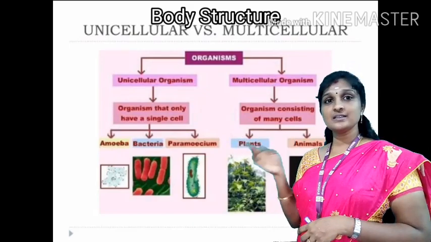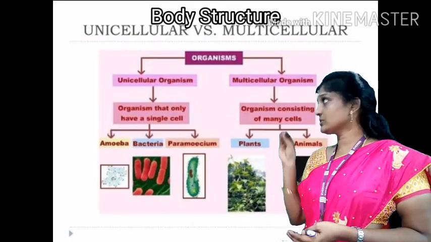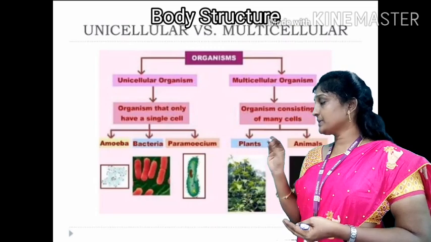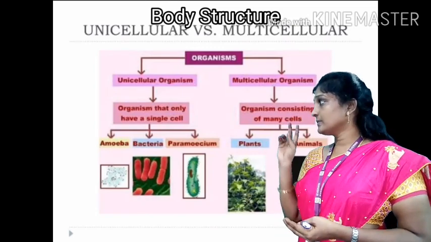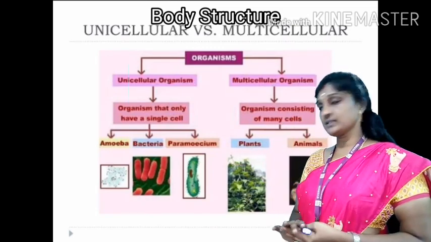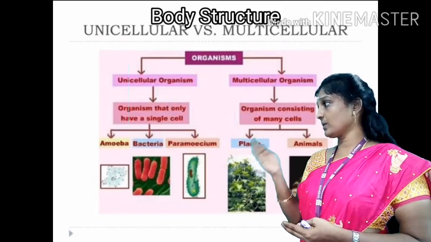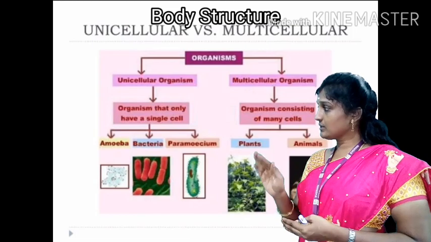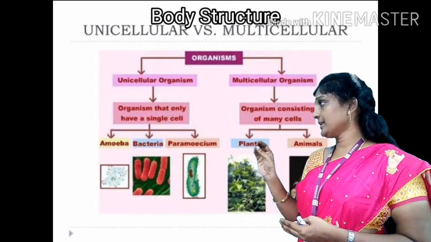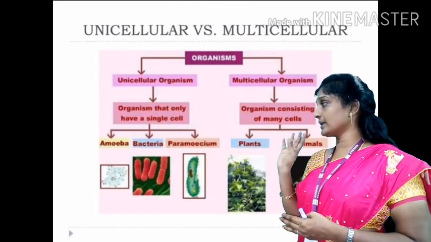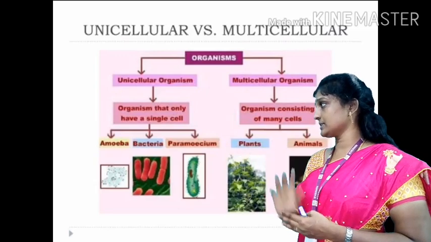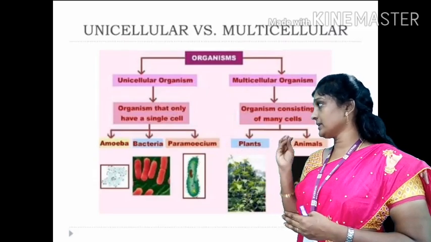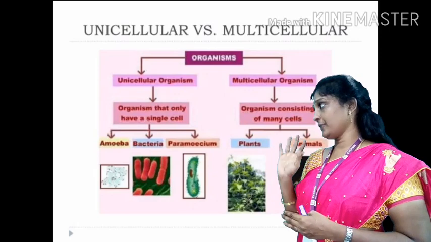Second characteristic is body structure. Based on the body structure, that means based on the cell, organisms can again be classified as unicellular and multicellular organisms. A unicellular organism is made up of a single cell. The whole organism is made up of a single cell, for example bacteria, some algae and fungi.